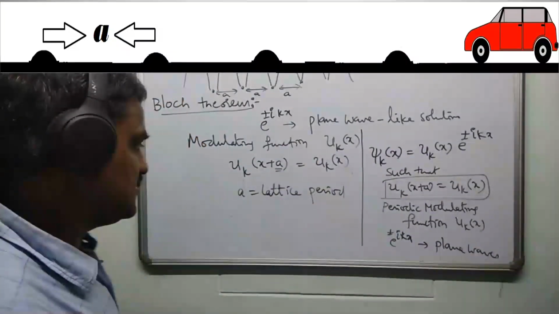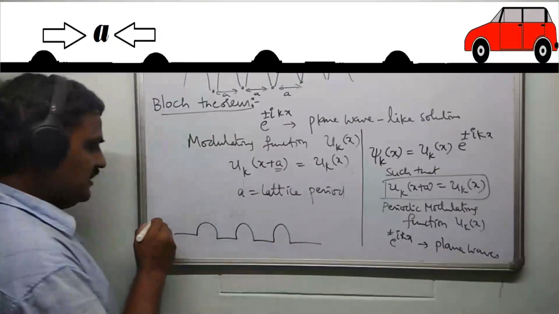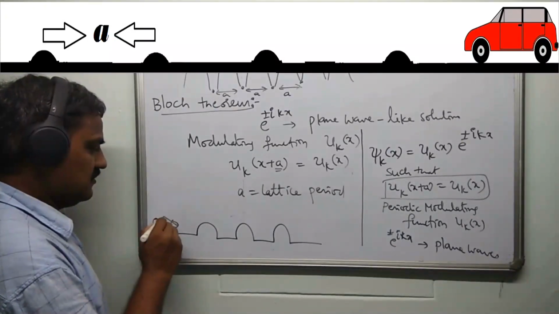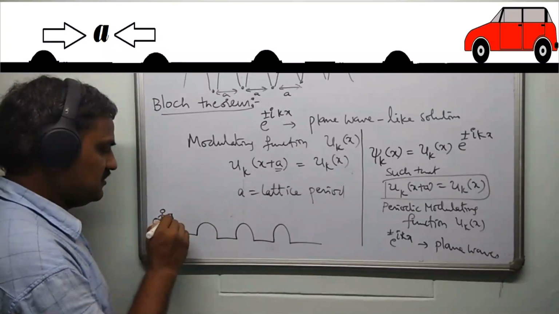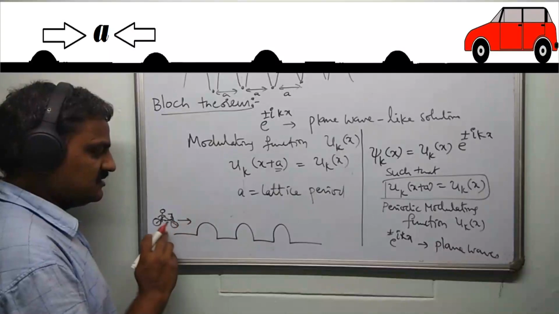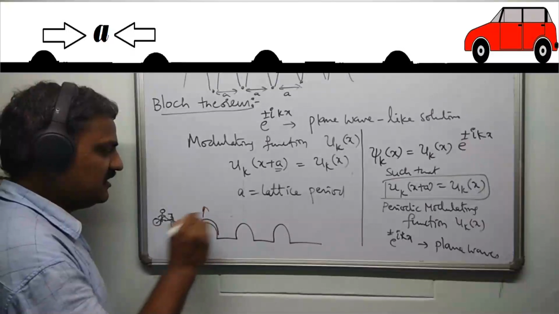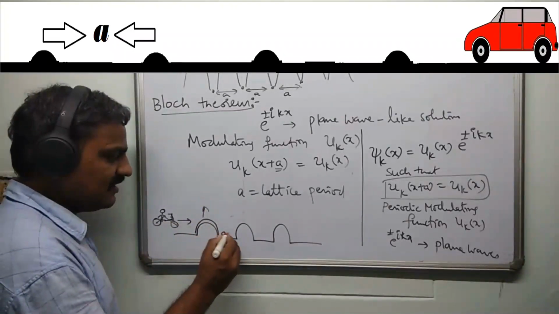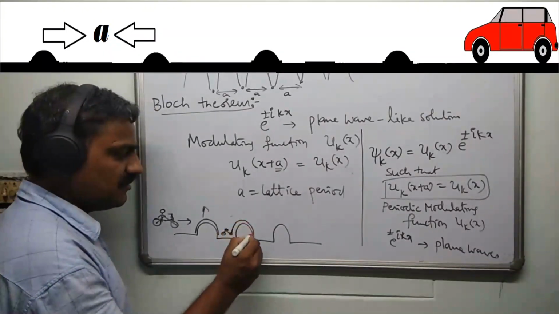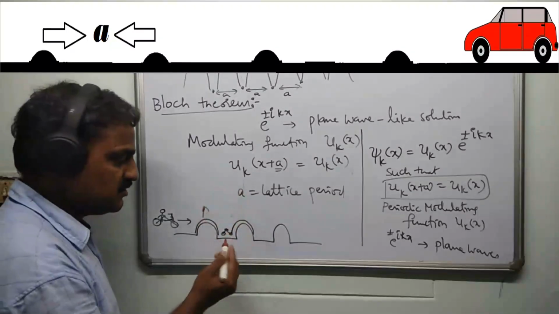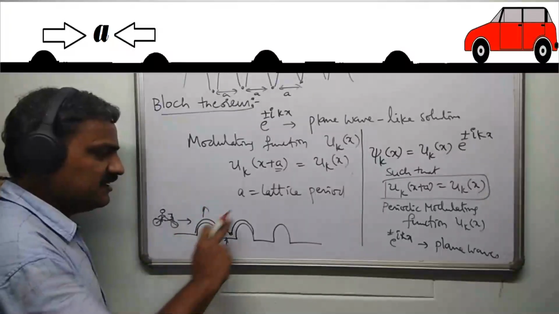So, if you have several such bumps, let us say this is a speed breaker, a person is just riding a bicycle. You may think like this. The fellow is just sitting on the bicycle, just he or she is driving the bicycle. So whenever this bicycle jumps onto this, it is going to experience a bump. So this height is going to increase like this, and in between the bumps the cycle will be quite normal, there is no difference. And once again, when it encounters another bump, it is going to have a displacement in the lateral direction. So the disturbance experienced by this, if you can imagine the cyclist as an electron, the electron is going to see this kind of bumps.